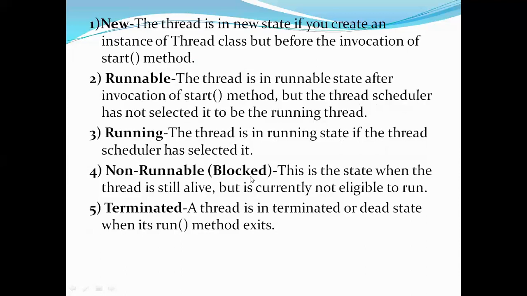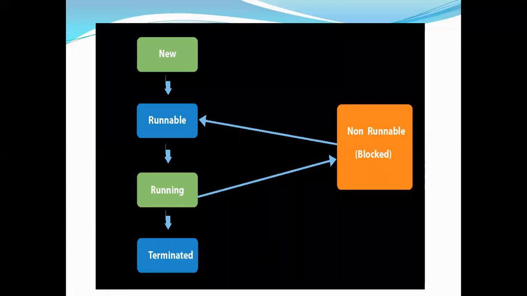Next is non-runnable, that is the blocked state. This is a state when the thread is still alive but is currently not eligible to run because it is waiting for some event to happen. Next is terminated. A thread is in the terminated or dead state when its run method exits. So these are the five states.